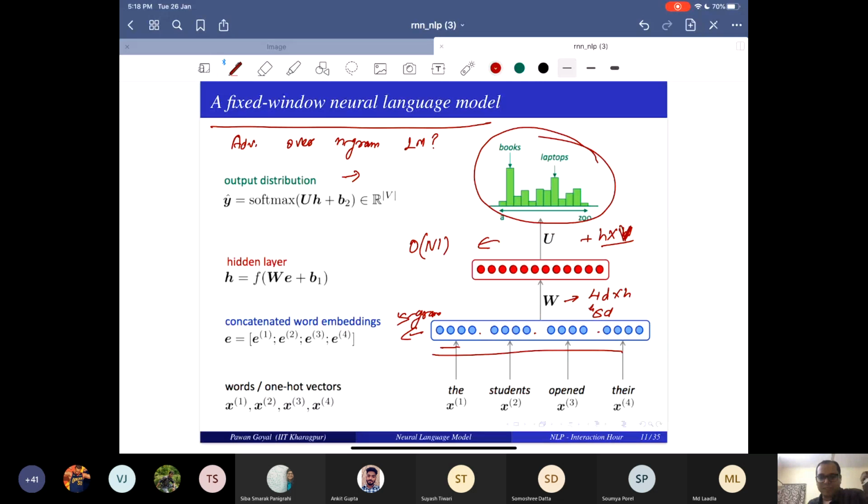Okay, sorry. I think there was some problem with the internet connection at my end. So I was asking what was the advantage over the n-gram language model? One is this storage. The storage issue is solved. It's linear in the vocabulary size.